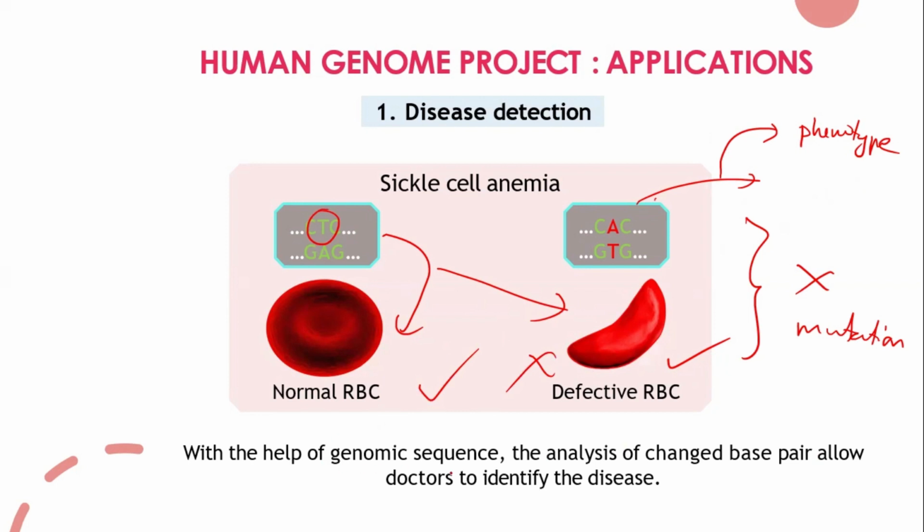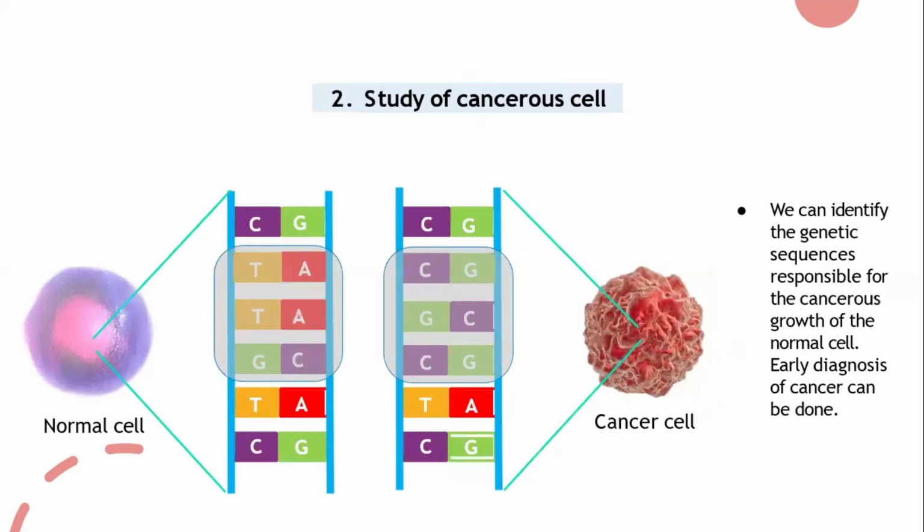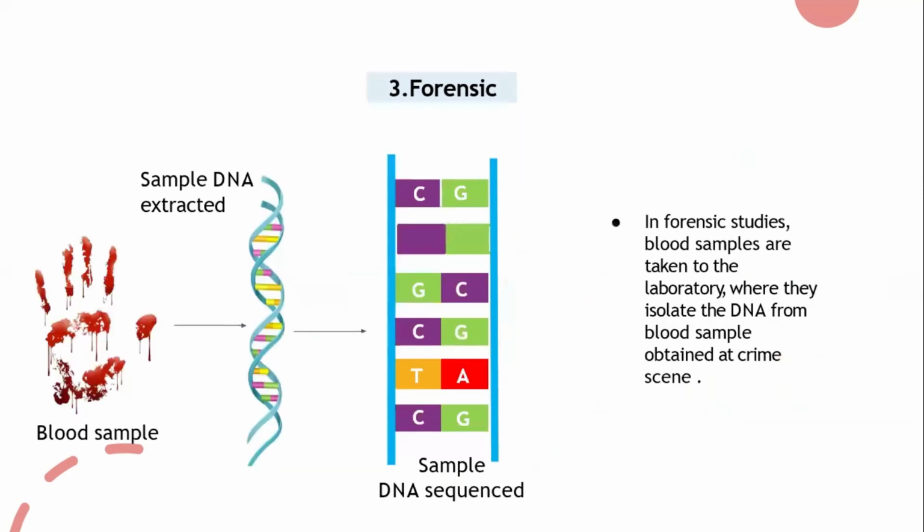So with the help of genomic sequence, whatever the analysis of changed base pairs, we can easily identify and try to protect that. So advanced treatments can come and change these nucleotide base pairs. And you can even identify cancer cells as well. We can identify the genetic sequence for cancer growth in normal cells, and we can neutralize that effect. And we can also do that for forensics.